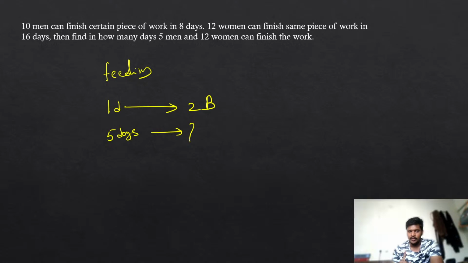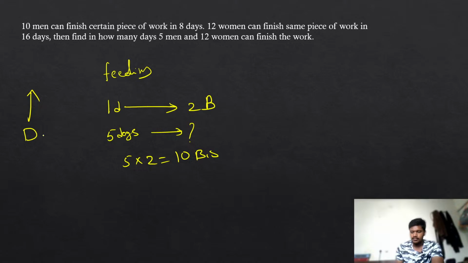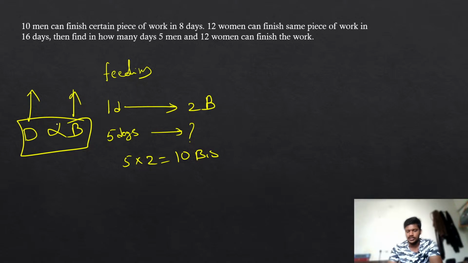Listen very carefully. I am having only one dog. I need 2 biscuits to feed it. Now, if I am having 5 dogs, how many biscuits do I need? So that should be 5 into 2, 10 biscuits. Now, if you observe carefully, if the number of dogs is increasing, the number of biscuits is going to increase. That is directly proportional. Like more dogs means I want more biscuits.